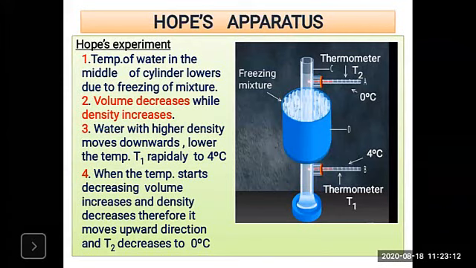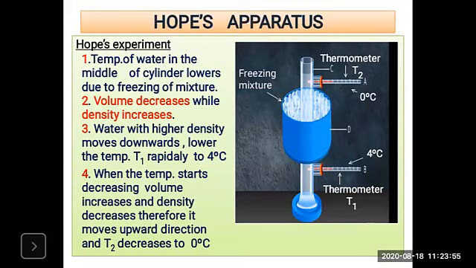Now look at the diagram. This is the Hope's apparatus. It has a tall metallic cylinder provided with two side openings. Here there are two thermometers, T1 and T2, fitted. The central part of the cylinder is surrounded by a cylindrical trough containing a freezing mixture of ice and salt. So inside the container there is a freezing mixture of ice and salt.